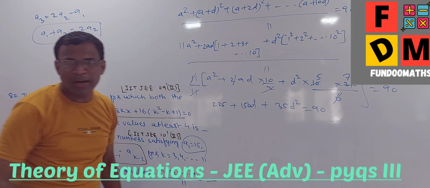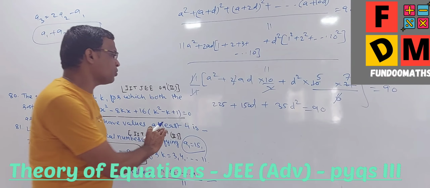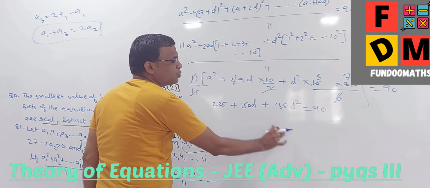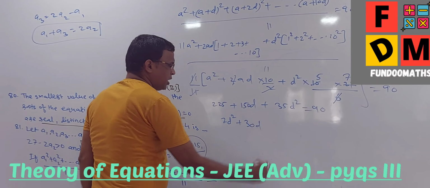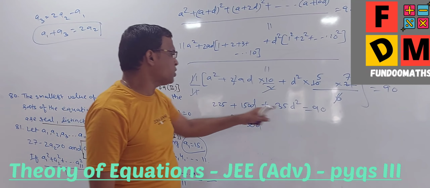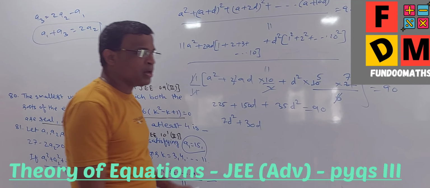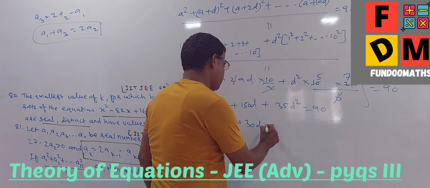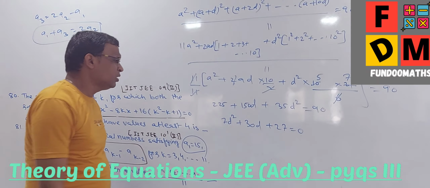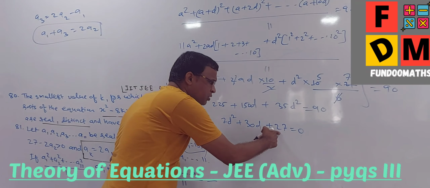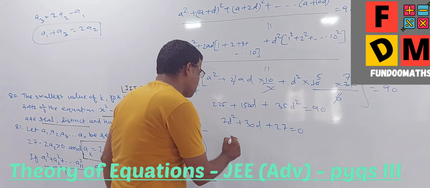So this is the quadratic part of it. A little, I can say 8th standard quadratic, otherwise it's an arithmetic progression question. Fine. So I can just divide throughout by 5, so it will be 7D square plus 30D, and this is 225 minus 90 is 135 divided by 5 is 27. So plus 27 is equal to 0. I guess this is fine now. 7 cannot be broken down, so it is 9 3s are, so 9 and 21 will be 30. So 9 and 21 is your answer.